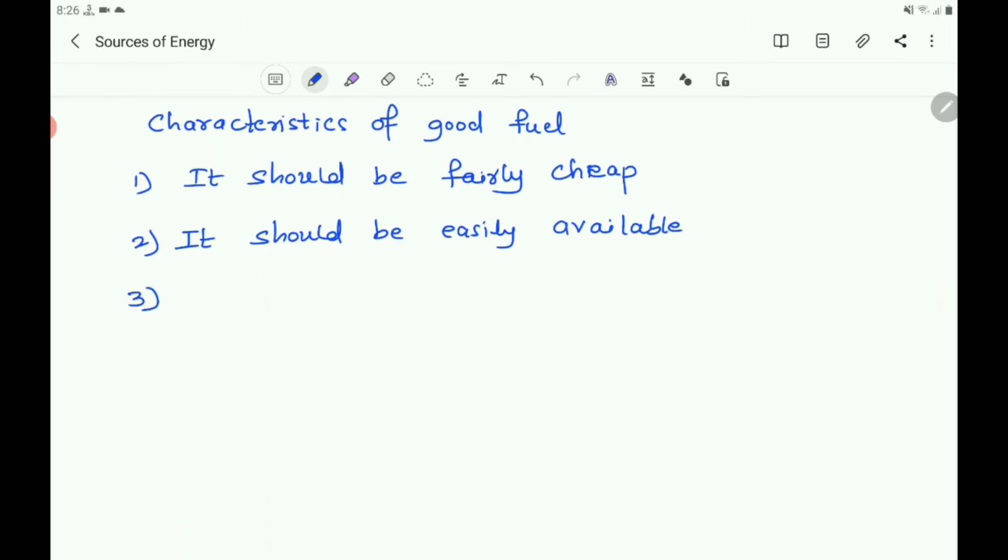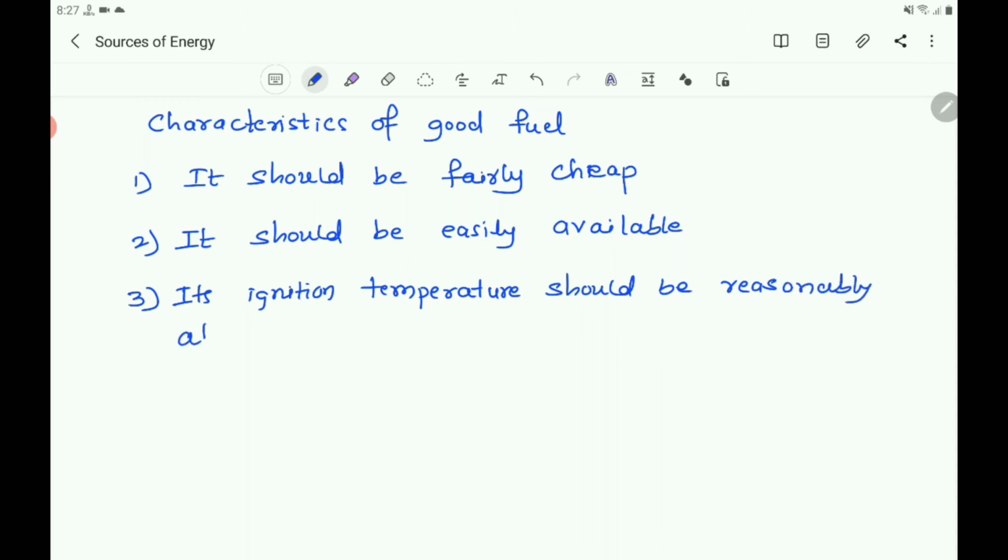Third one, its ignition temperature, its burning temperature, should be reasonably above normal temperature.